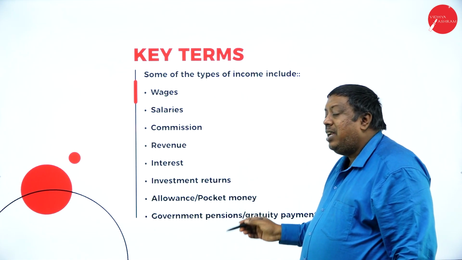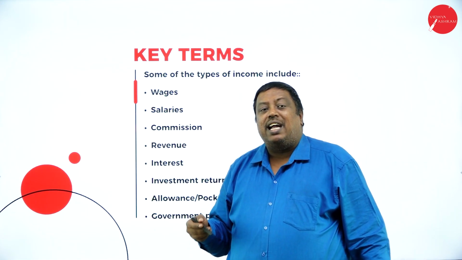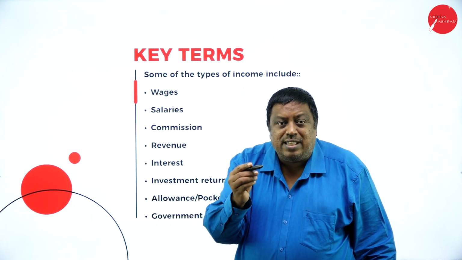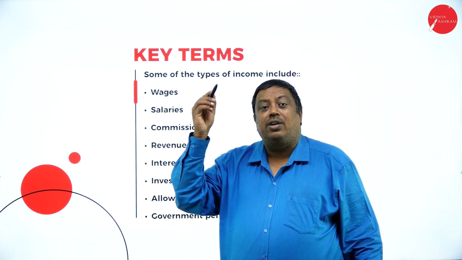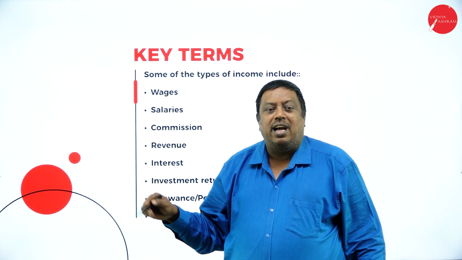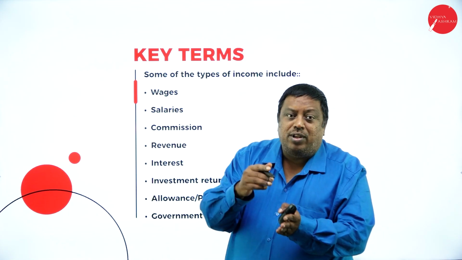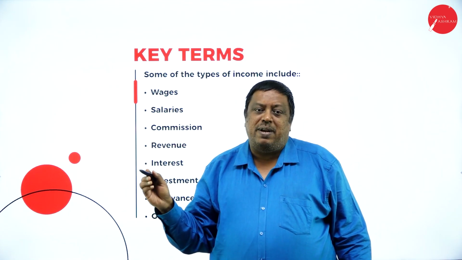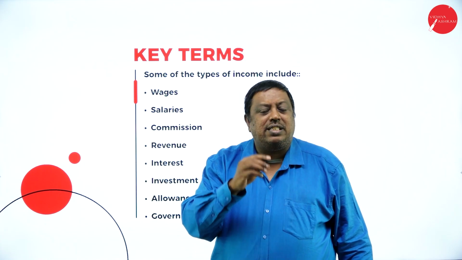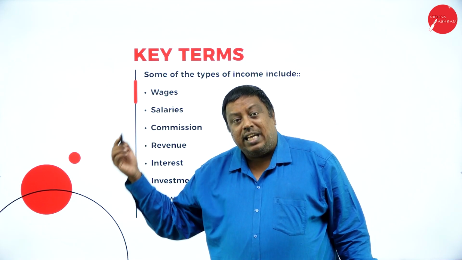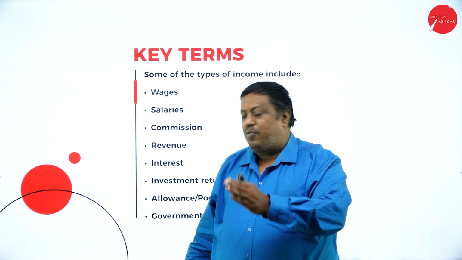Allowances or pocket money: for example, when your dad gives you money for monthly expenditure, we call it pocket money. The pocket money you received is an amount of income. The other name for that is allowances. Allowances means you have received a certain amount for monthly expenditure. Whatever amount you received for the purpose of expenditure is income for you.